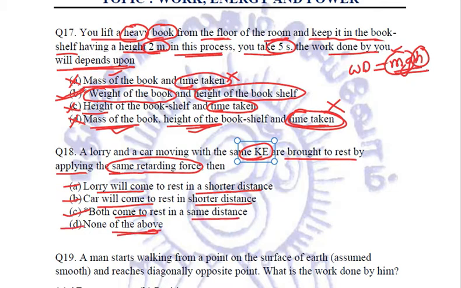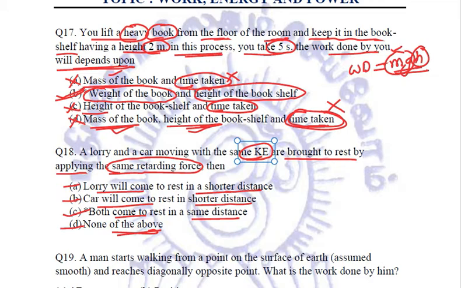Going according to child psychology, a student's mind tries to relate practically: I am in a car or in a lorry, and if the brakes are applied, which is going to stop first? So we compare both with respect to their masses. Which one is heavier? It will take more time to stop.